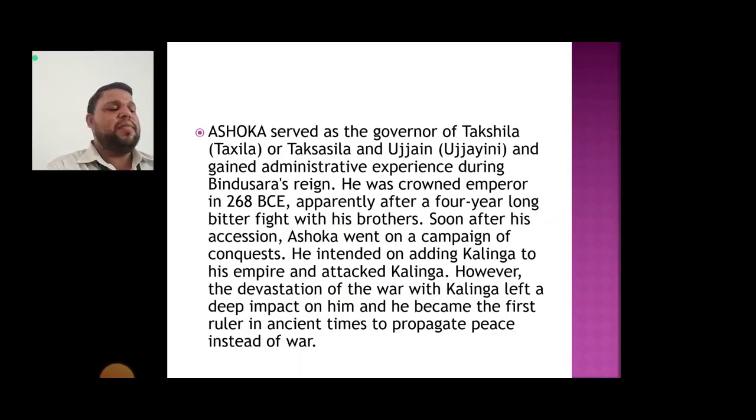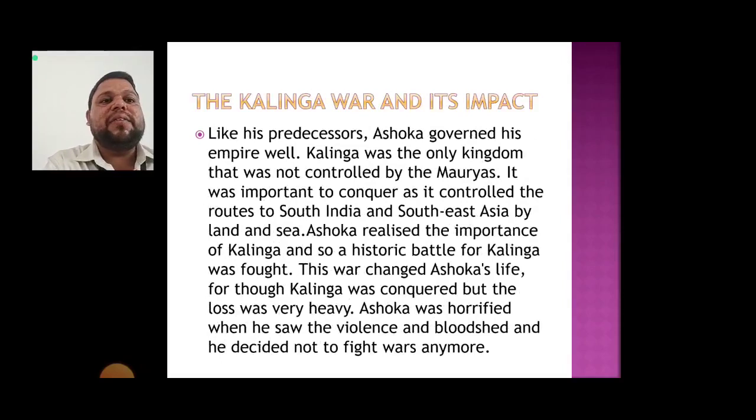Ashoka served as a governor of Takshashila and Ujjain, and he gained administrative experience during Bindusara's reign. He was crowned emperor in 268 BC, after four years of a bitter fight with his brother. Soon after his accession, Ashoka went on a campaign of conquest, the Kalinga War, and like his predecessors, Ashoka governed his empire well.